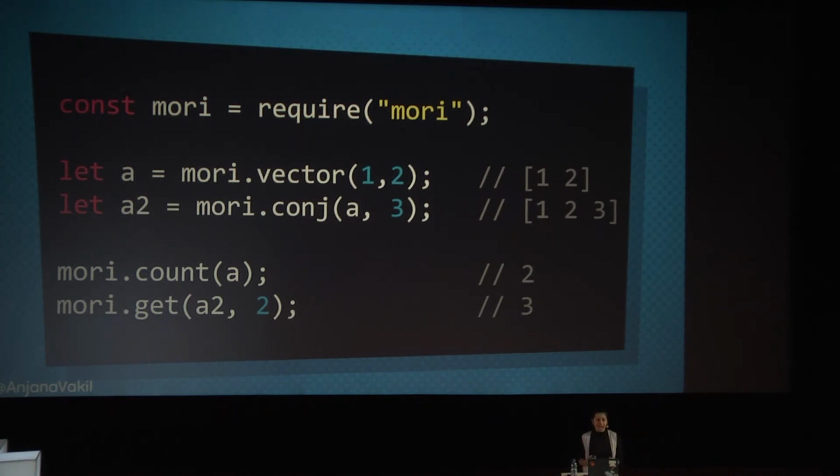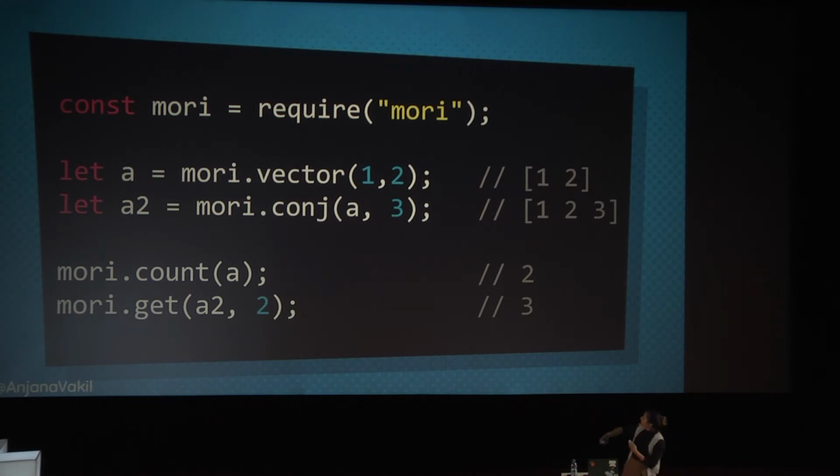Here, instead of having method calls like a.push, we have these Clojure-sounding functions like conj, which is just basically the function for appending something to the end of a vector. In this case, the arrayish thing. And so here, when I create a new vector a, you can see it doesn't really look like JavaScript. Like, where are the commas? What even happened to the commas? What is going on? It's because it looks like Clojure.